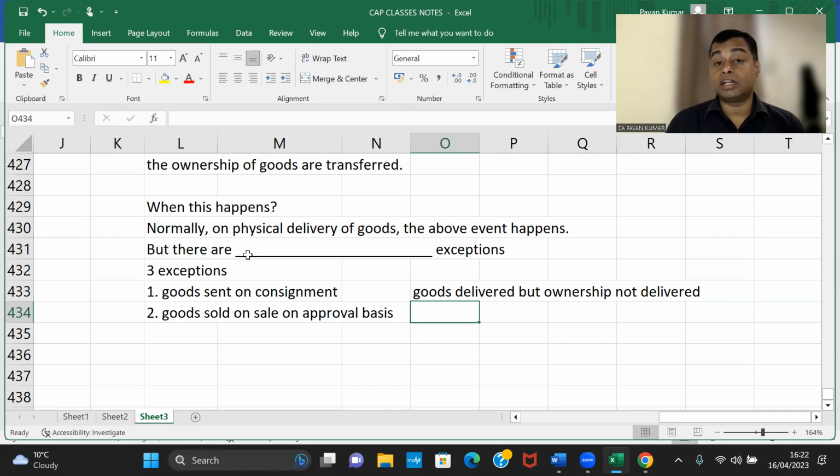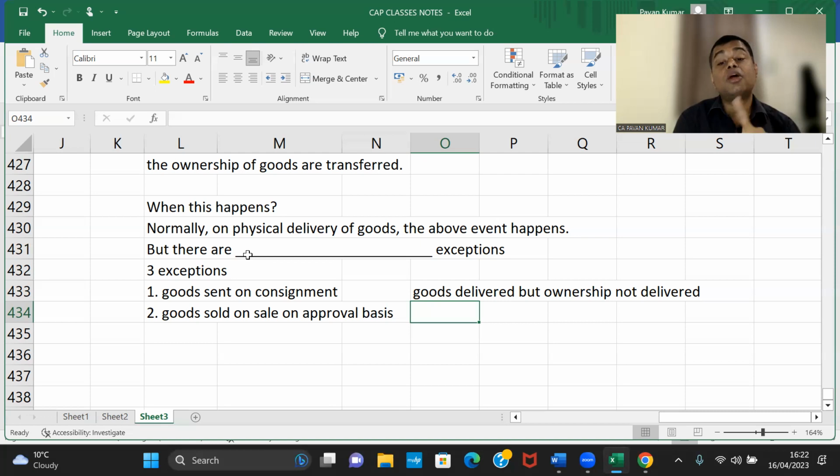Then Deepak is my regular customer. Deepak said, if that is the case, Pavan, would you mind? I'll take these 2 jeans to my home. I will try, take one. The second one, I'll give it back to you tomorrow or day after tomorrow, whenever I come on this road. Will that be okay? I said, of course.